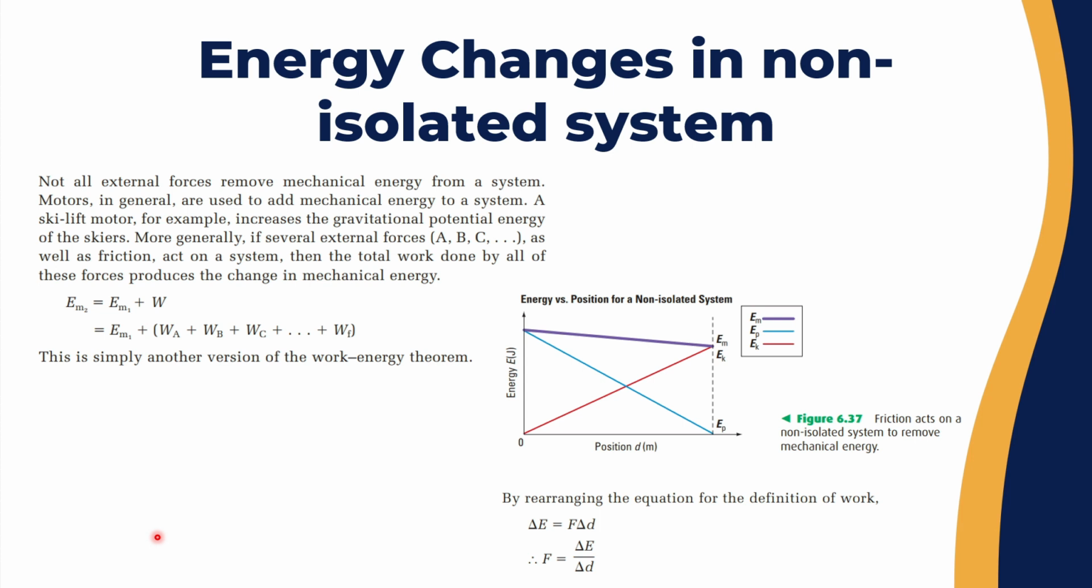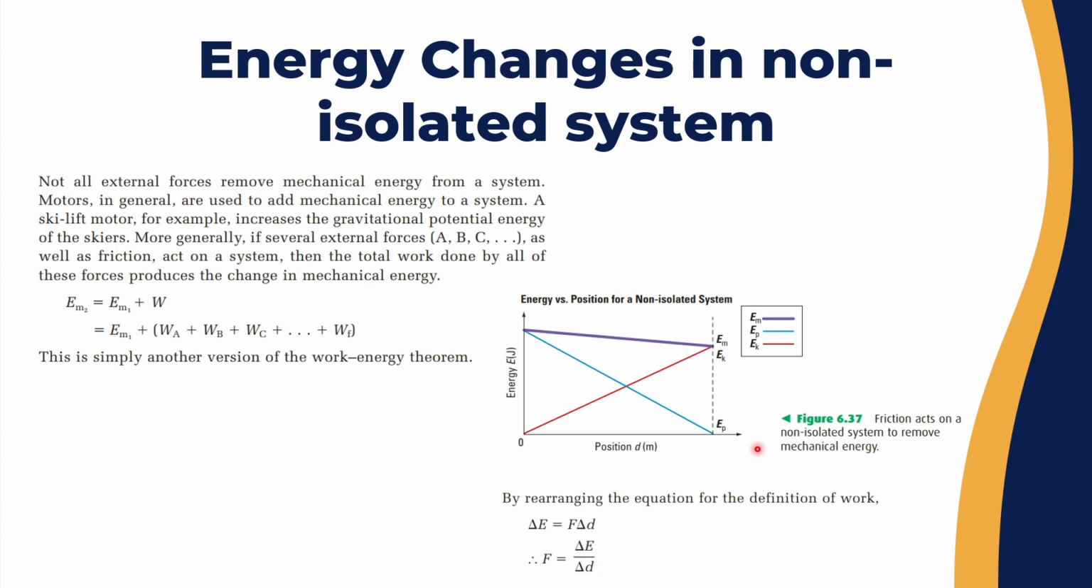Not all external forces remove mechanical energy from the system. Motors in general are used to add mechanical energy to a system. For example, a ski lift motor increases the gravitational potential energy of the skiers. And if several external forces A, B, C, D, etc., as well as friction act on the system, then the total work done by all of these forces produces the change in mechanical energy. So E mechanical 2 equals E mechanical 1 plus the work, which equals E mechanical 1 plus work by object A plus work by object B, work by friction, and so on. This is another version of the work-energy theorem.